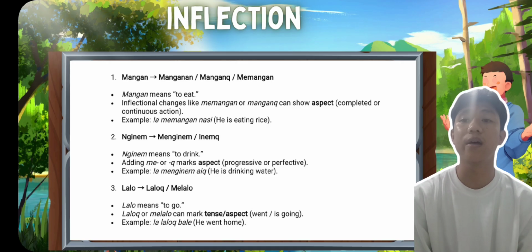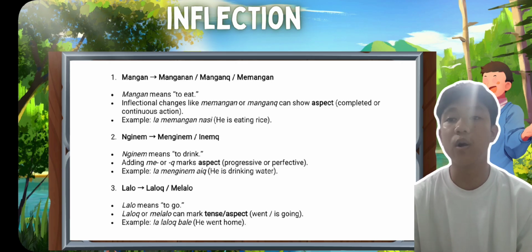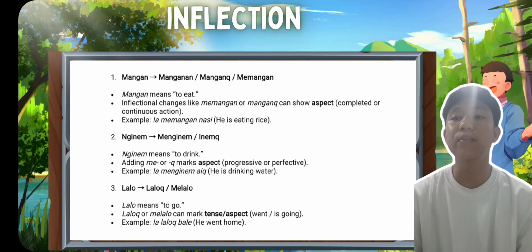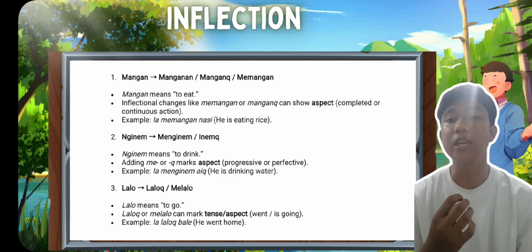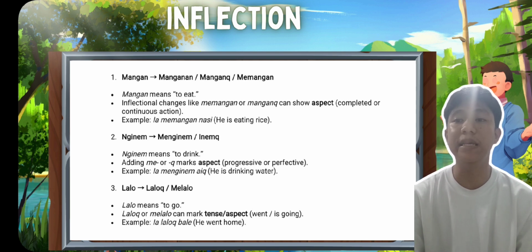The second word is nginem, which changes into menginem. Nginem means to drink. Adding the prefix can mark aspect, progressive or perspective. Example: ia menginem aik. That means he or she is drinking water.